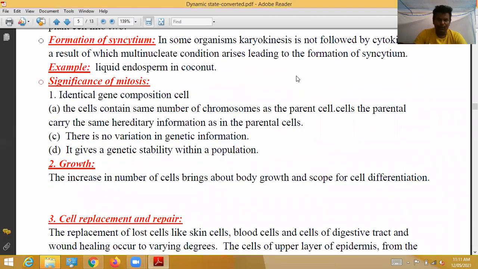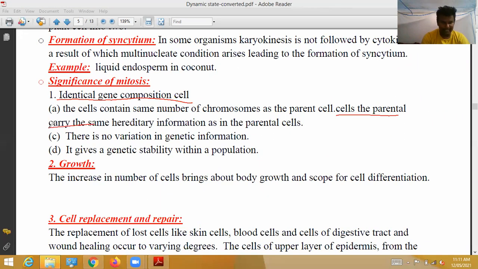Next topic. What is the importance of mitosis? The significance of mitosis, significance is nothing but importance. Importance of mitosis: the cells have identical gene composition. The cells contain the same number of chromosomes as the parental cell. That is, in the daughter cells, the gene composition is identical to the parental cells.